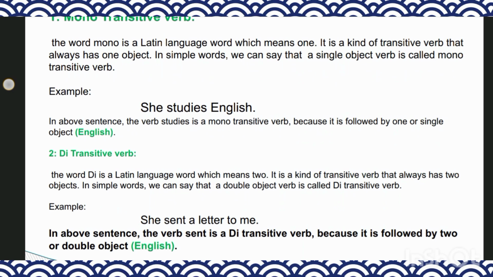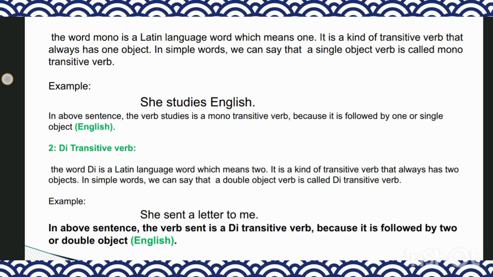It is a kind of transitive verb that always has two objects. In simple words, we can say that a double object verb is called a di transitive verb.